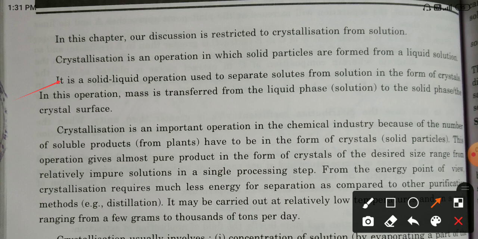It is a solid liquid operation used to separate solute from solution in the form of crystals. In this operation, mass is transferred from the liquid phase, the solution, to the solid phase, the crystal surface.